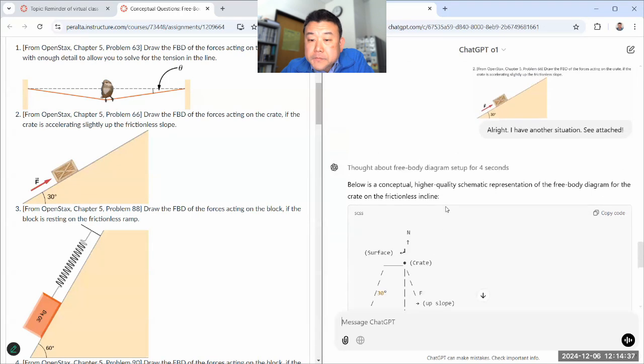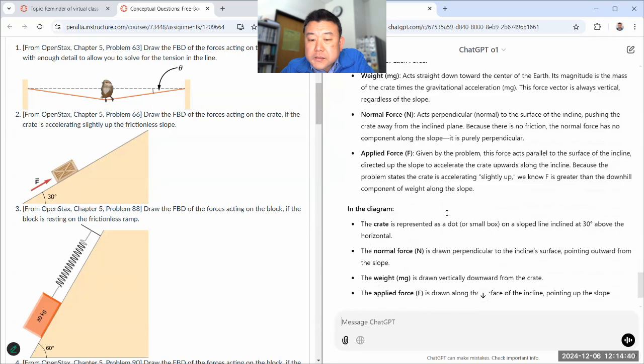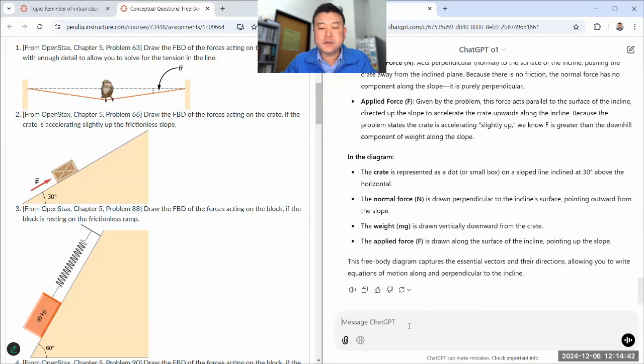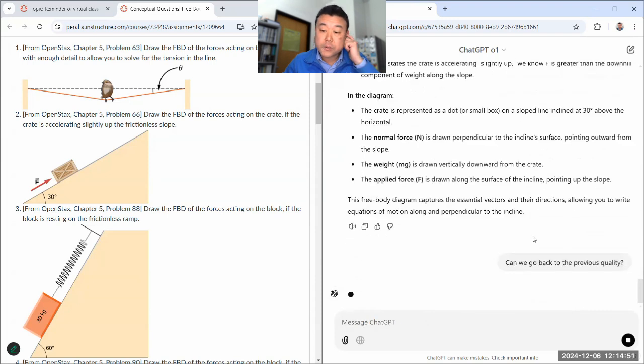Let's see. Oh, can we go back to the previous quality? The higher quality is actually not doing so well.